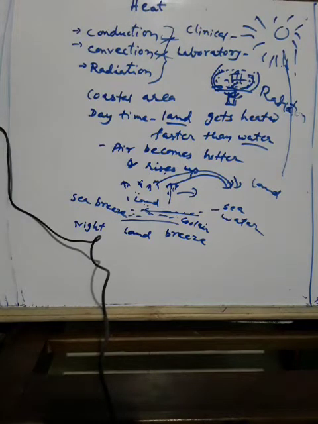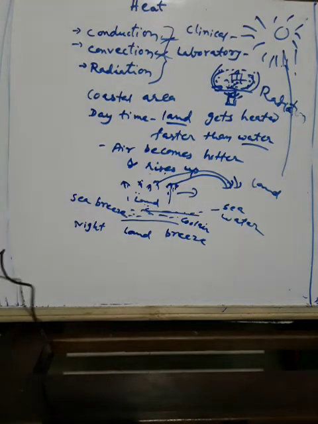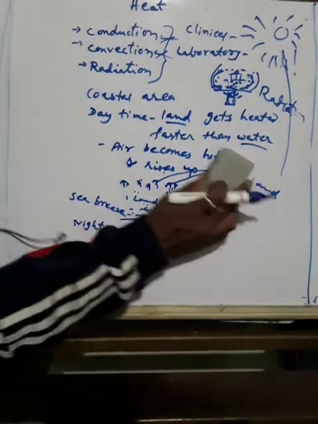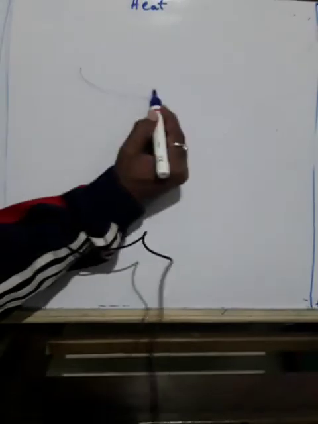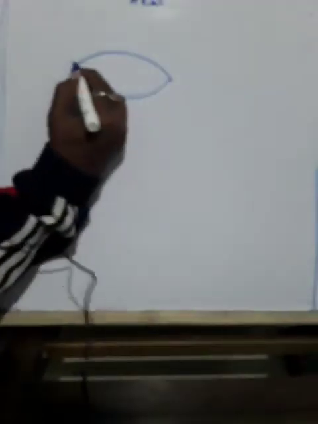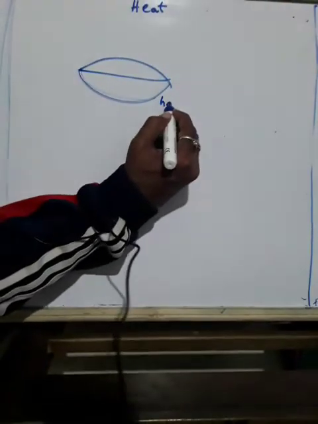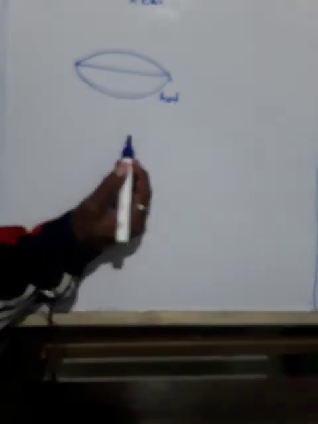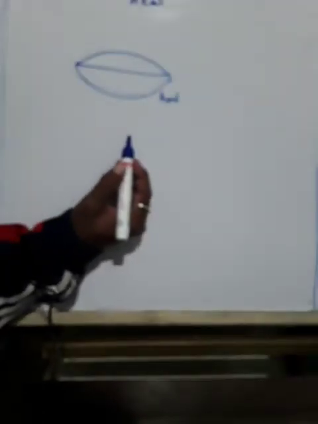A hot utensil kept away from the flame cools down as it transfers heat to the surrounding by radiation. Suppose this is a pan, already hot, and this is a flame.